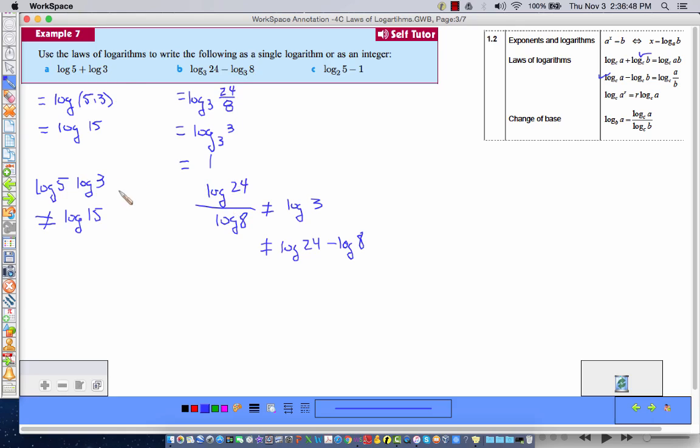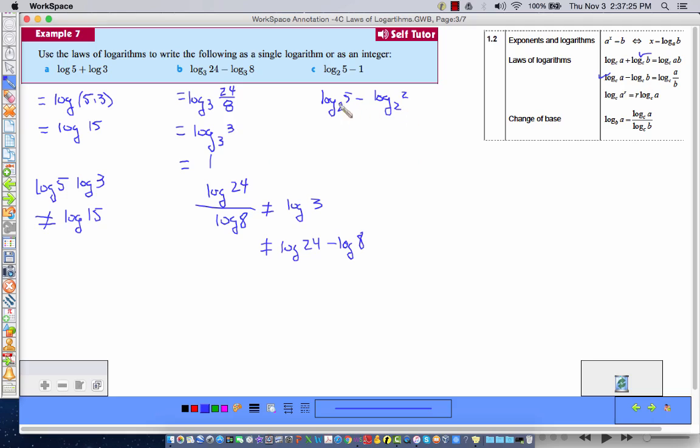Same thing here. Okay. Here, at first, it looks like we're really not going to be able to do anything, but we got a base here of 2. So log base 2 of 5 minus, I can always write 1 with logarithms using the same base as the argument. And I chose 2 because the first base was 2. I could have used any base. Log base 2 of 2 is 1, just like log base 3 of 3 is 1. As long as the base and the argument are the same, then it's going to equal 1.